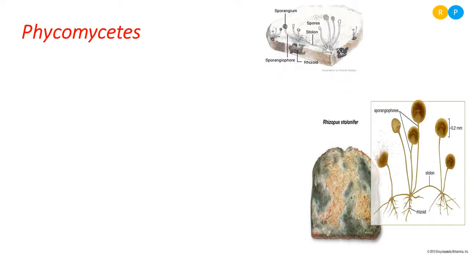Yes, let us study the first group of fungi, that is Phycomycetes. The best example of fungi belonging to this group is Rhizopus. You can notice in the diagram, all these are diagrams of Rhizopus. Commonly Rhizopus is called a bread mold because it usually grows on the surface of bread when it gets moisture and room temperature. In that suitable environmental condition, it grows very well on the surface of bread. Because of that, Rhizopus is called bread mold.